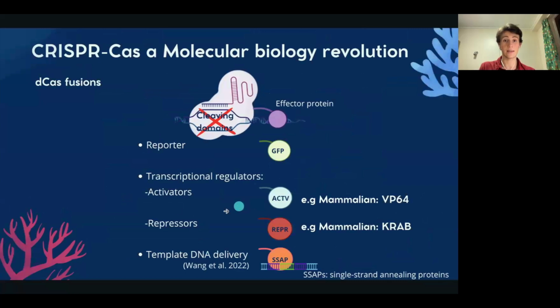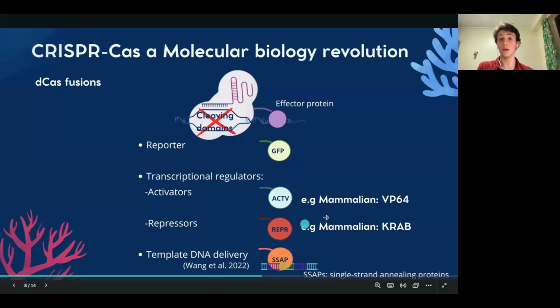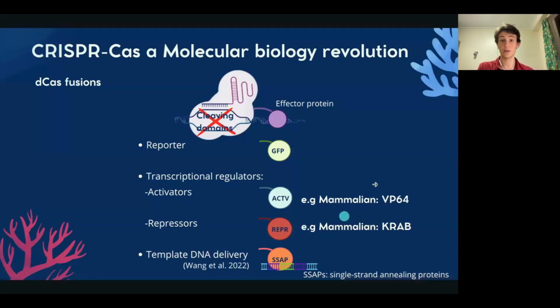Moreover, advances in CRISPR technology have made possible the modification of the Cas protein, disabling the DNA cleavage domains and allowing for fusion onto other effector proteins of various functions, for example, GFP or transcriptional regulators. Here, the dCas is directed upstream of the gene and fused to transcriptional activators or repressors, which regulate gene expression. Furthermore, just recently, we're able to introduce template DNA through homologous recombination with no need for that error-prone cleavage.